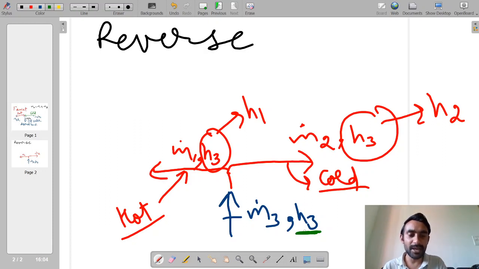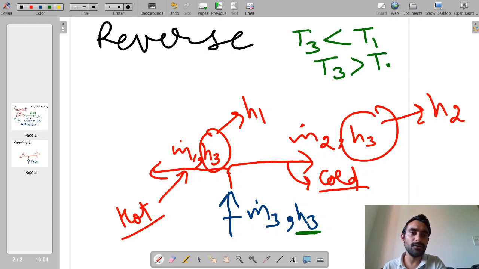And what will be happening after mixing? Let's say after mixing, T3 is the temperature. Obviously, T3 will be less than or equal to T1. However, T3 will be more in comparison to T2. So it means now when we are doing the reversal of the process, both the streams are having enthalpy content